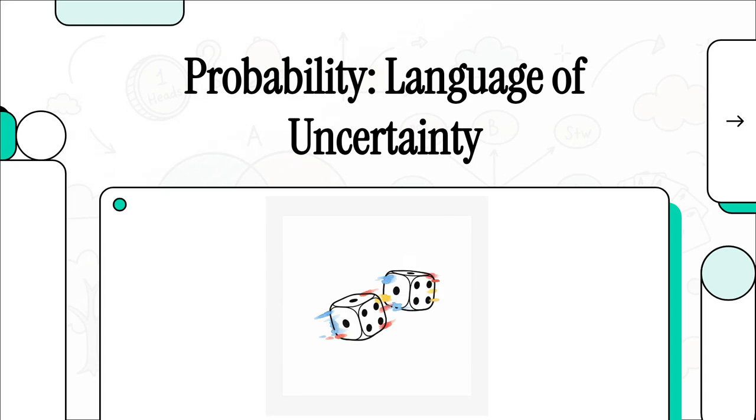Welcome to The Explainer. Our world is rarely ever black and white, right? So how do we make smart decisions when things are so uncertain? Well, we need a special language for that. And today, we're going to learn the basics of that language, probability.